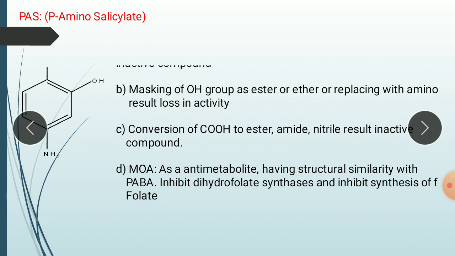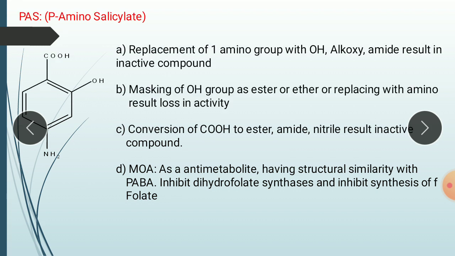Then the second drug, PAS, that is para-aminosalicylate. So this is the structure of para-aminosalicylate. This one is salicylic acid. On the para position there is an amino group, that is para-aminosalicylate. PAS was a very popular compound in tuberculosis therapy. PAS is utilized as a second line agent.